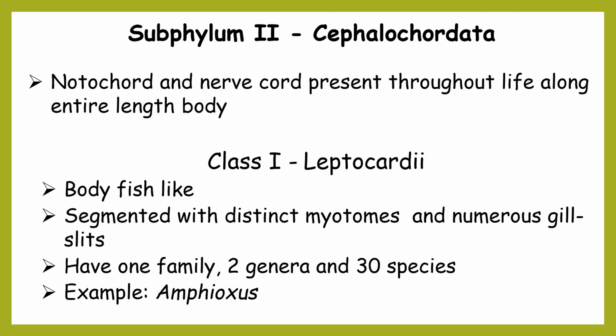Now coming to the second subphylum, Cephalochordata, and the notochord and nerve cord are present throughout life along the entire length of the body.